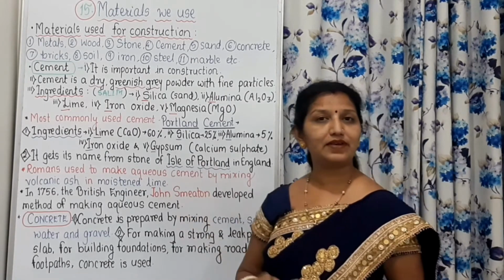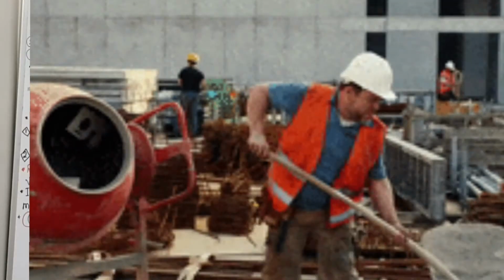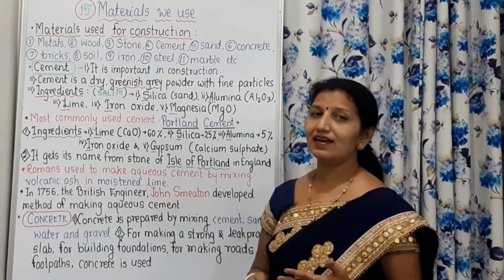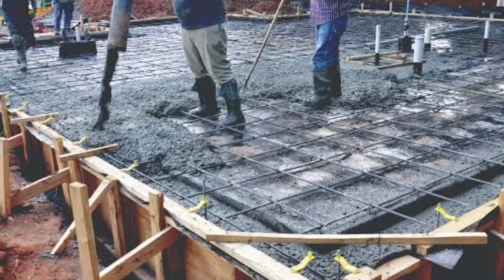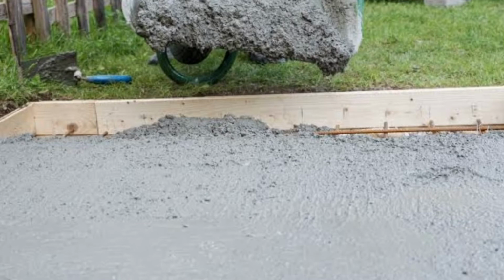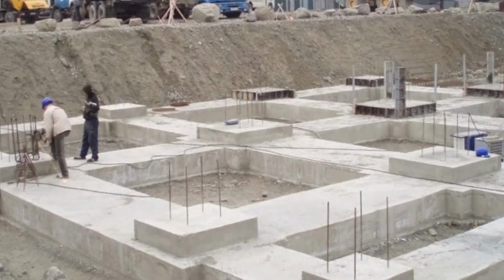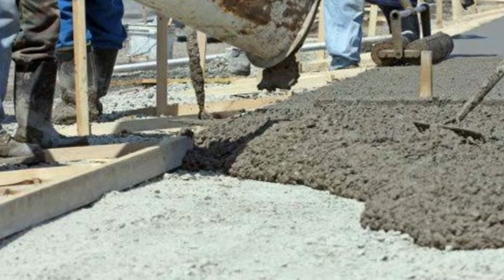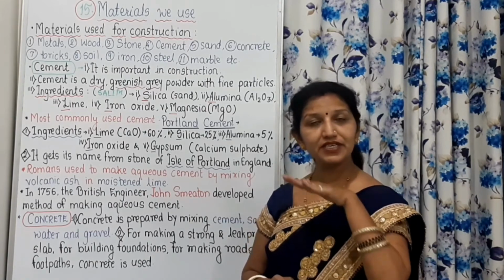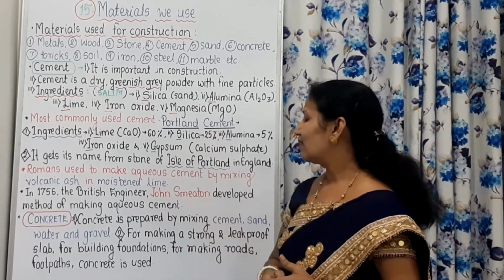leak-proof slab. Whenever a slab is being made, you see the machine that mixes all these things together, and concrete is prepared continuously, and it is used for making slabs. And these slabs should be strong as well as leak proof. That's why this concrete is prepared very carefully. Then it is used for building foundations of buildings, for making roads and footpaths. For making sheets also, concrete is used. In this way we have studied all these things.